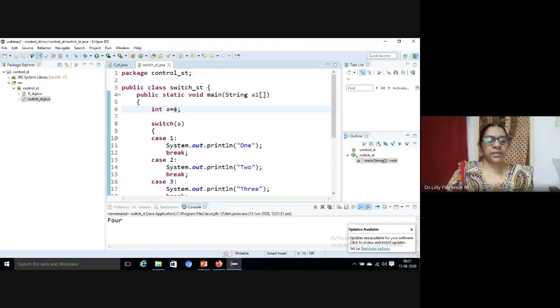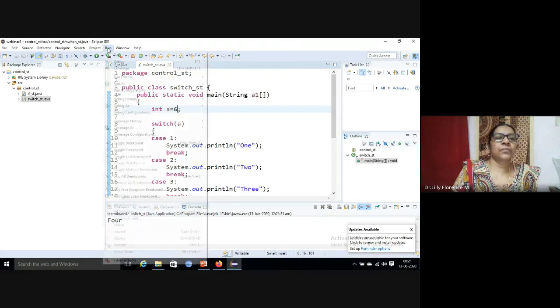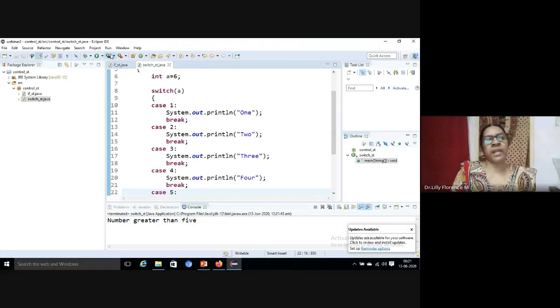So now we can give the number 6. Our default statement will get executed. So the default simplifies the if else statement that I had written earlier.